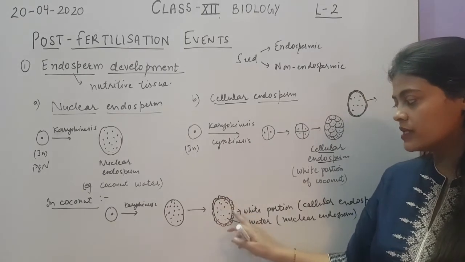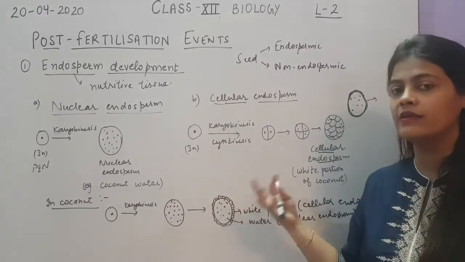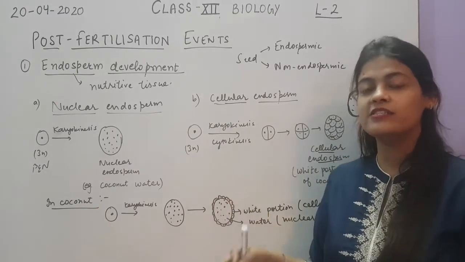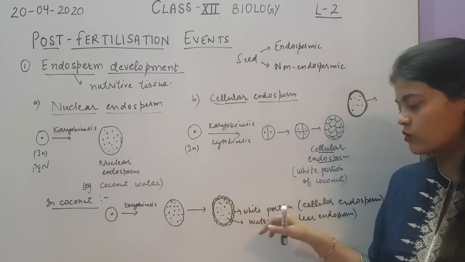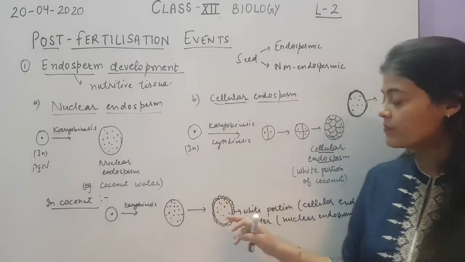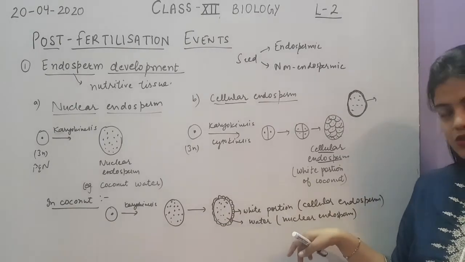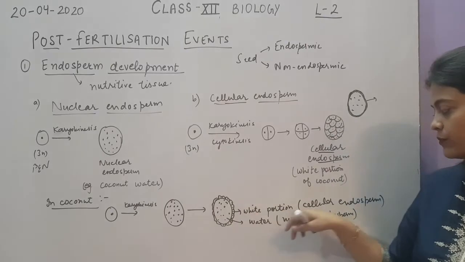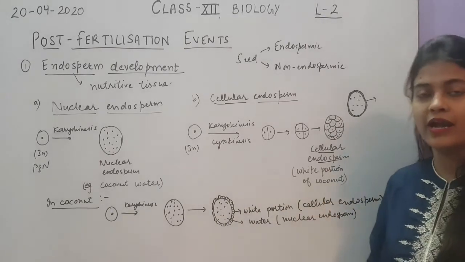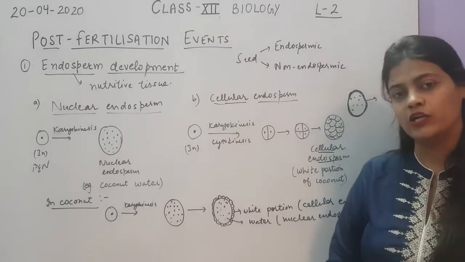Then later on the nuclei at the periphery will accumulate cytoplasm around them to form a layer of cells, which is called cellular endosperm. So you can see here in the center, the water part has nuclear endosperm, and around the nuclear endosperm, the white portion has the cellular endosperm. So these are the two types of development of the endosperm.